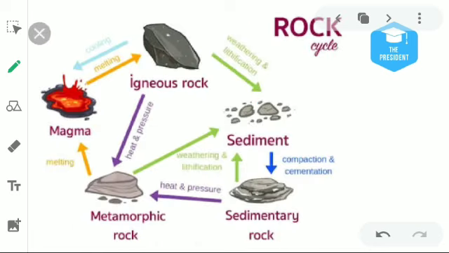Here is the end of the chapter. Again in this next slide, you can understand igneous rock, sediment, sedimentary rock, then metamorphic rock, again magma, igneous rock. This is known as the rock cycle. Hope you understand all of this chapter.